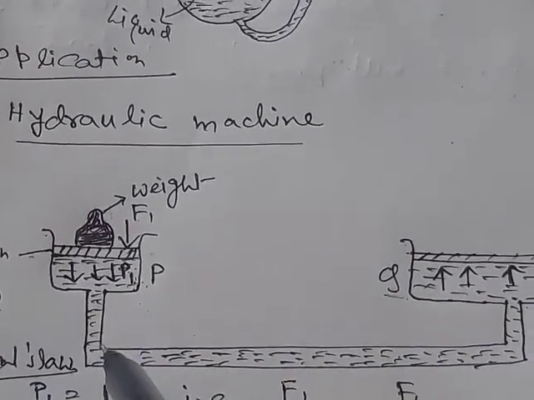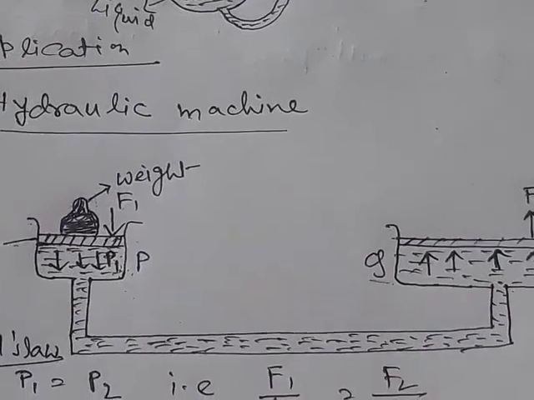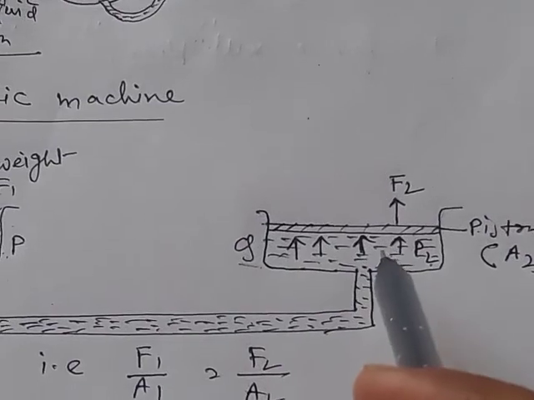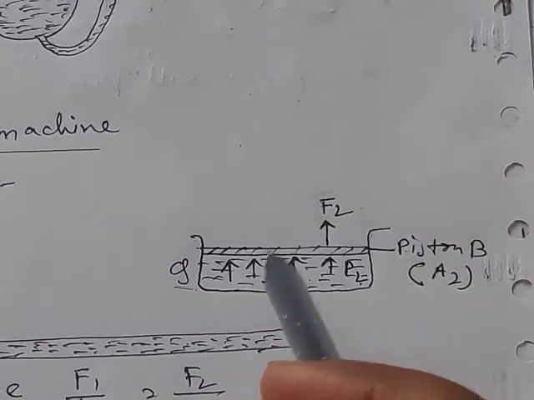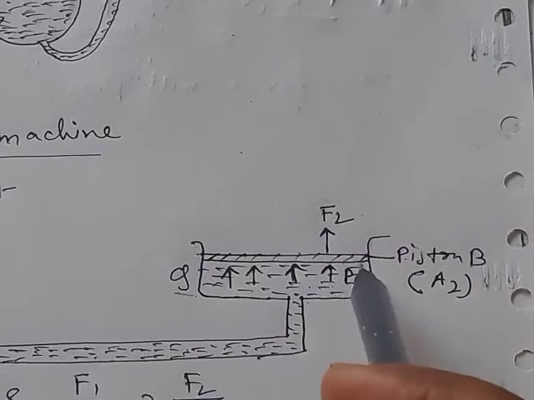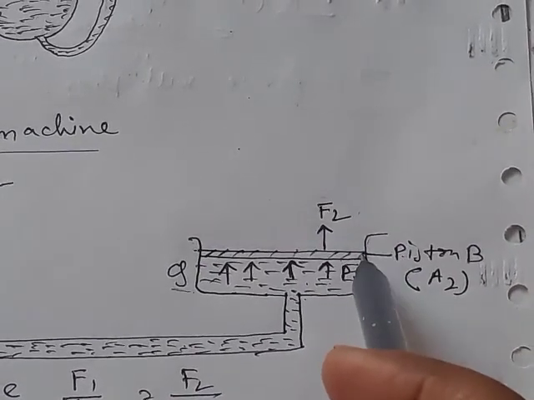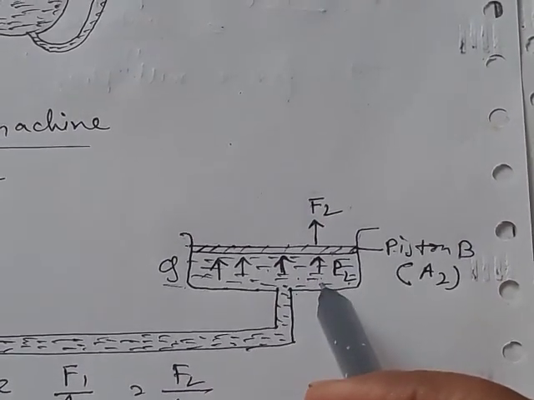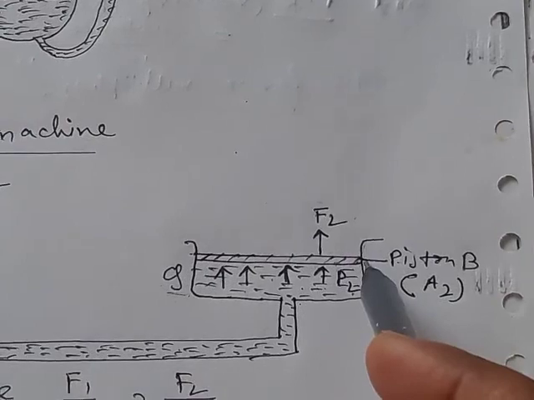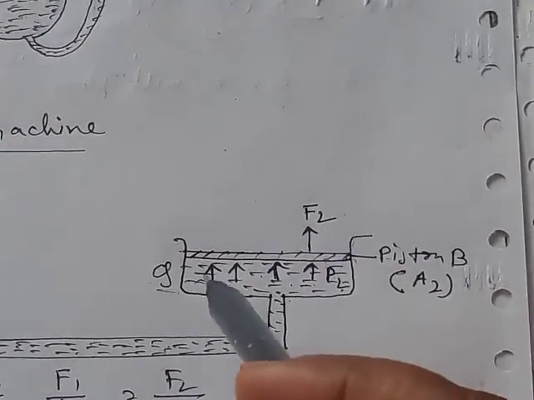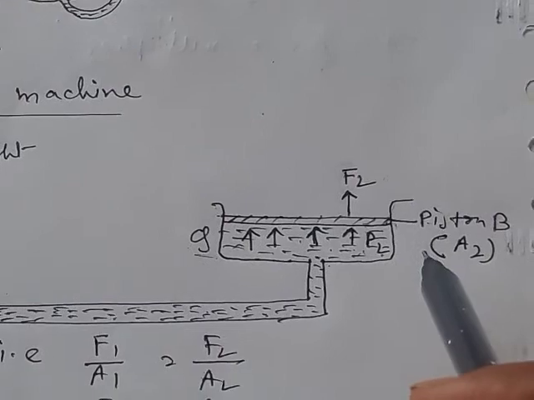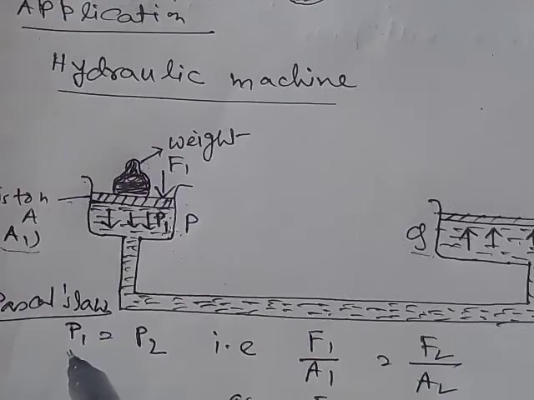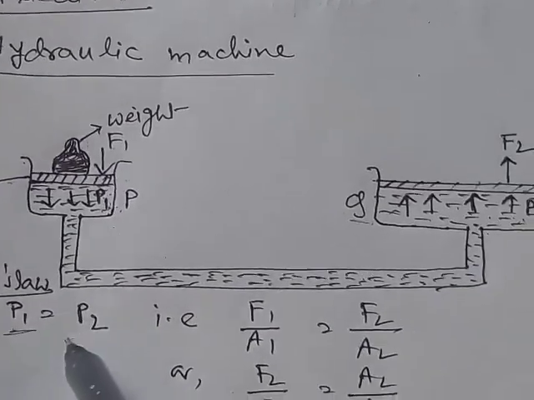Now according to Pascal's law, this pressure will be transmitted through the liquid and given to piston B, and this pressure will act in the upward direction in cylinder Q, that is, piston B will be lifted upward due to this pressure P2. According to Pascal's law, the pressure transmitted is equal, that means P1 is equal to P2.